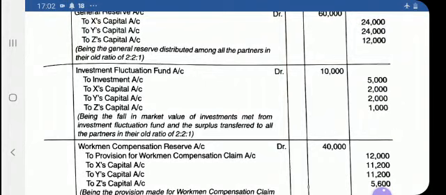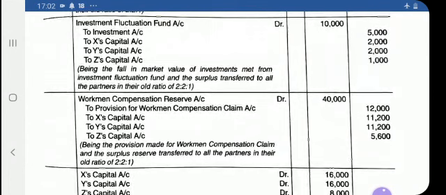So you credit the investment, because the asset is reducing, and if an asset reduces, you credit that asset. That is why investment is credited by 5,000. So out of 10,000, 5,000 is credited to the investment account, and the balance 5,000 is distributed among all partners in their old ratio, that is 2,000, 2,000, 1,000. So this is the entry for the investment fluctuation fund.